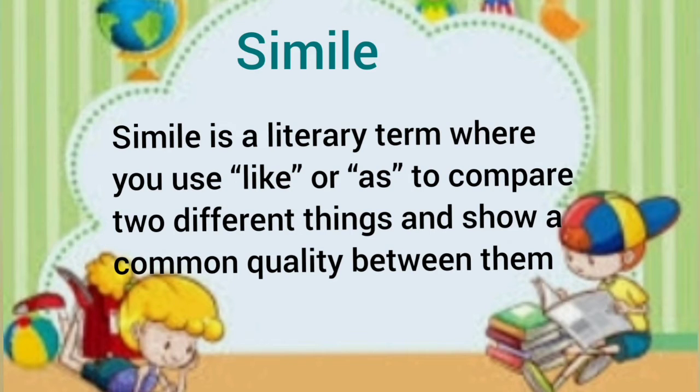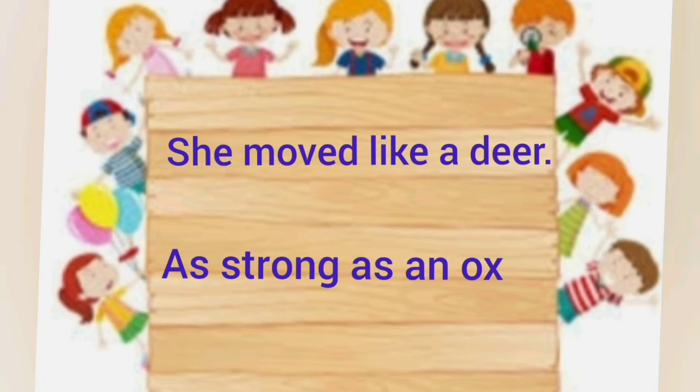And next, simile. Simile is a literary term where you use like or as to compare two different things and show a common quality between them. It is known as simile. For example, she moved like a deer, as strong as an ox.